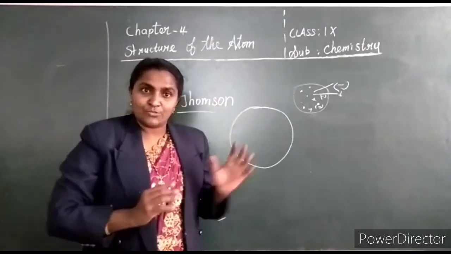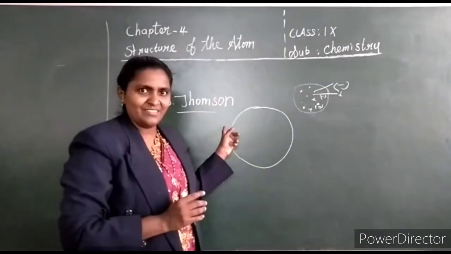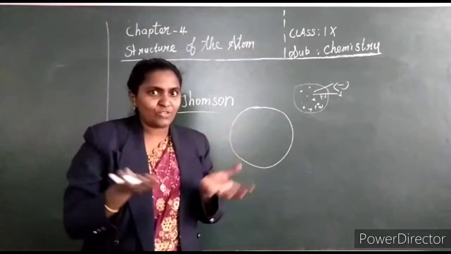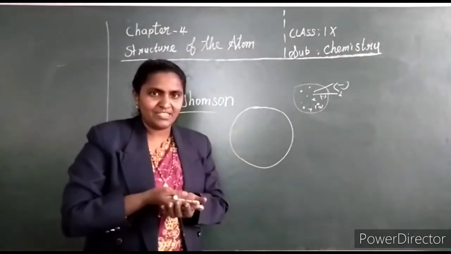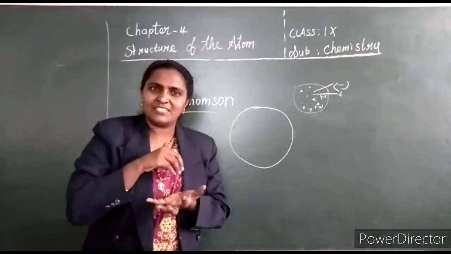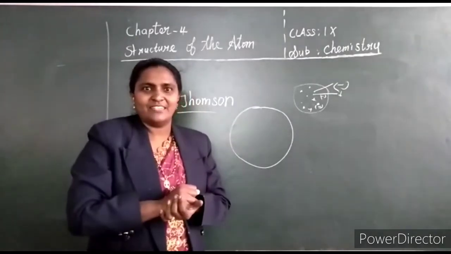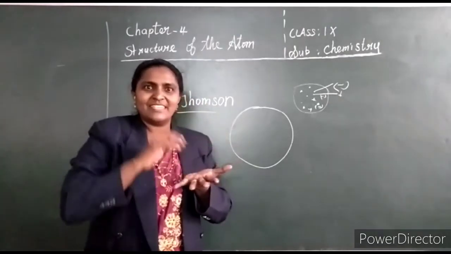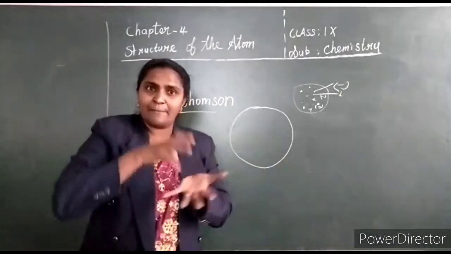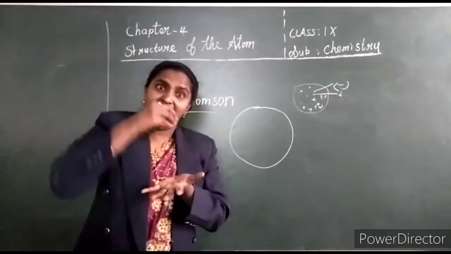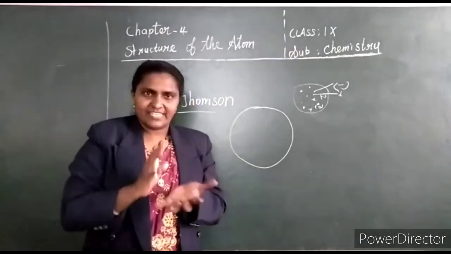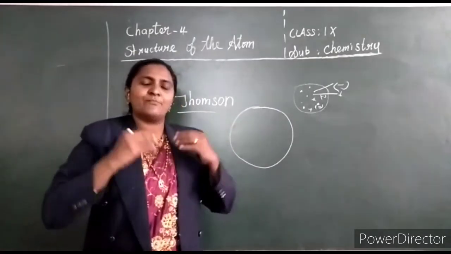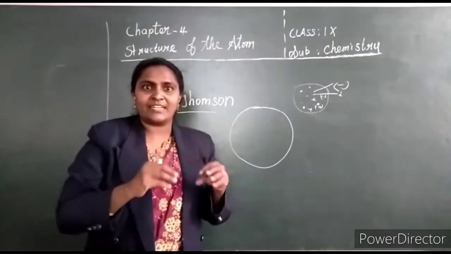It was told by J.J. Thomson. He is comparing it with a watermelon also. Do you know what a watermelon looks like? Watermelon is round in shape, it looks like a sphere. Inside, some pink colored fleshy substance along with black colored seeds are present. Like that, the whole watermelon is equally embedded with fleshy pink substance and black seeds. The same way, an atom consists of positive and negative particles embedded like that.